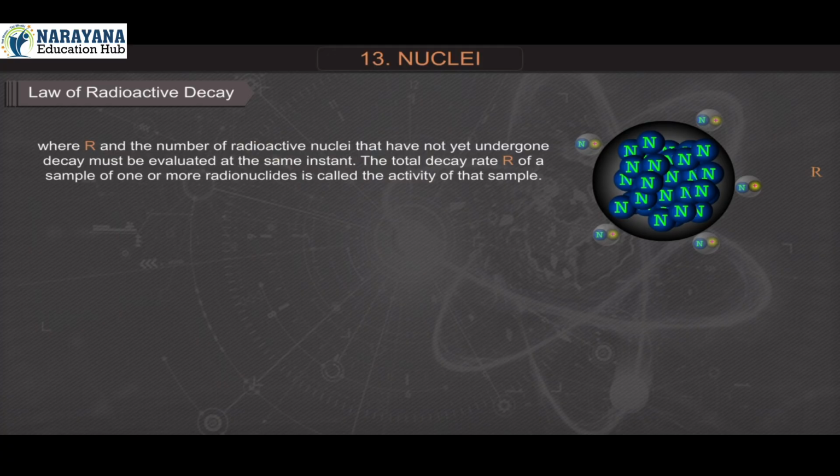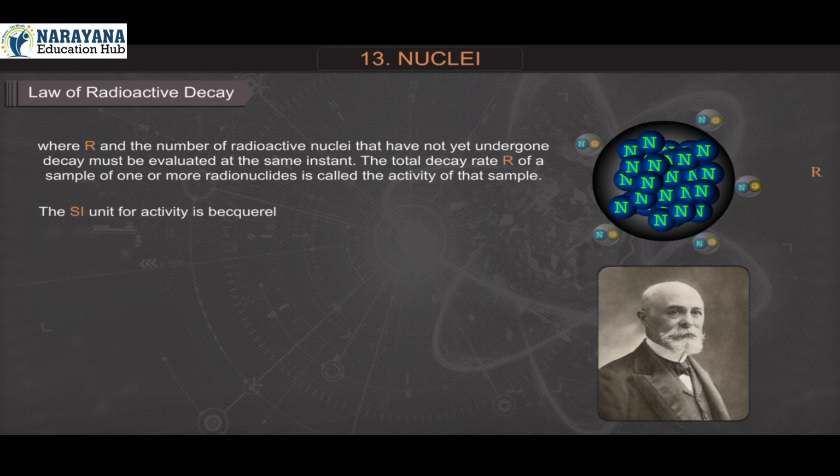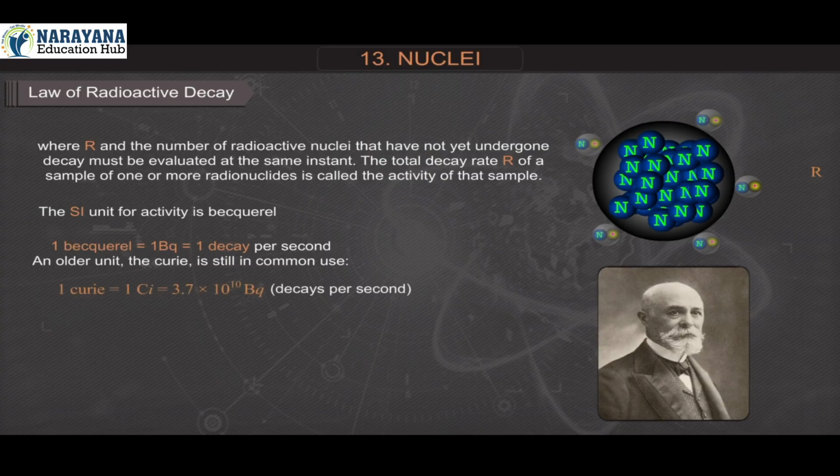The total decay rate R of a sample of one or more radionuclides is called the activity of that sample. The SI unit for activity is the becquerel. 1 becquerel is equal to 1 Bq is equal to 1 decay per second. An older unit, the curie, is still in common use. 1 curie is equal to 1 Ci is equal to 3.7 into 10 raised to 10 becquerel, that is, decays per second.